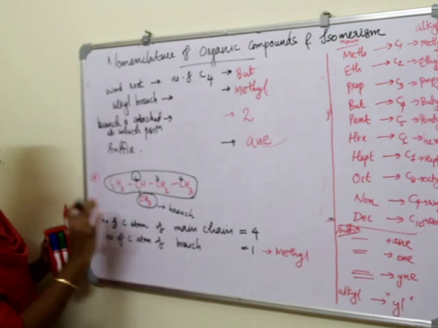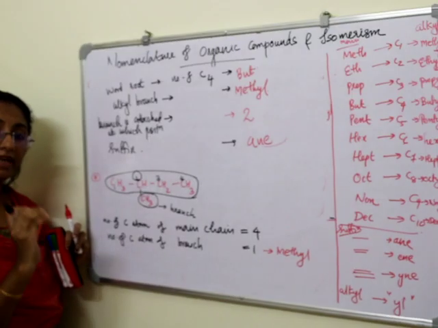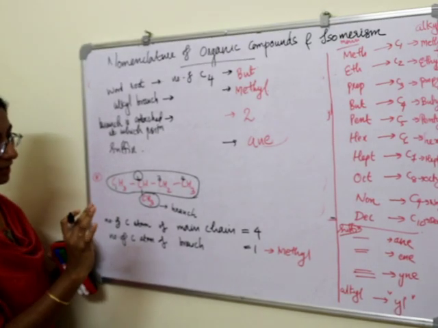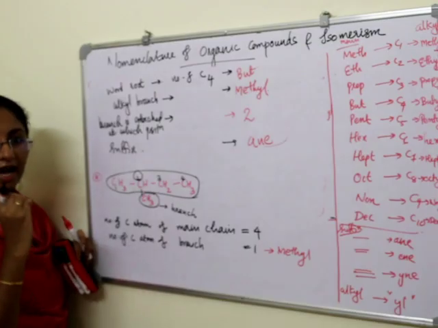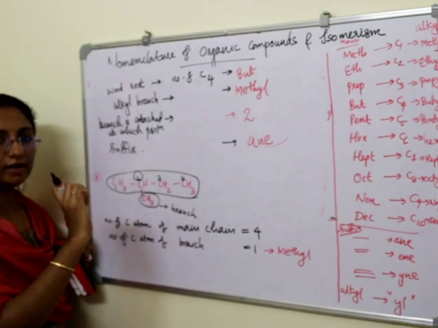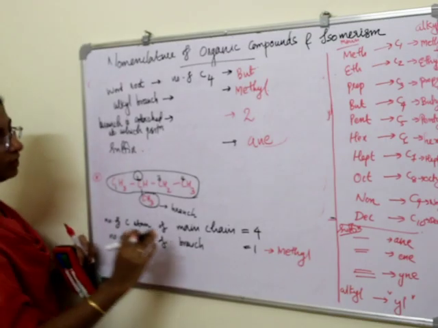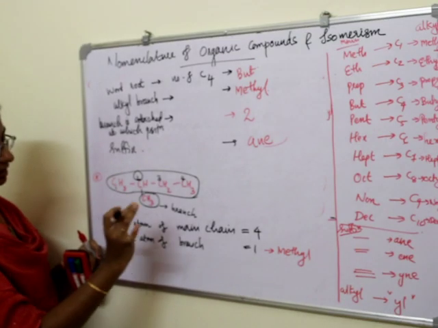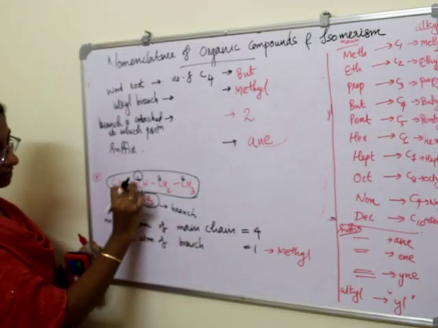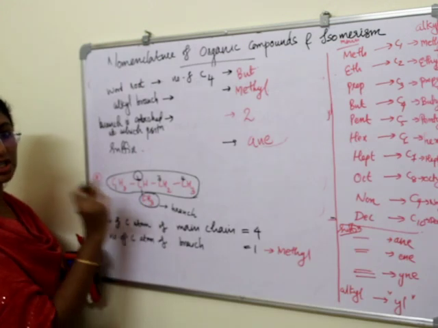Okay. So when we are writing the IUPAC name for a hydrocarbon having a single branch, the first step is to put a hyphen. If there is a number, we put a hyphen after writing the number, before any alphabet. So at first we write the number of the carbon atom at which this alkyl branch is attached.